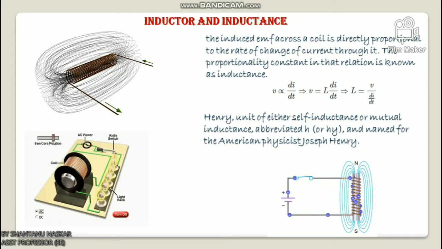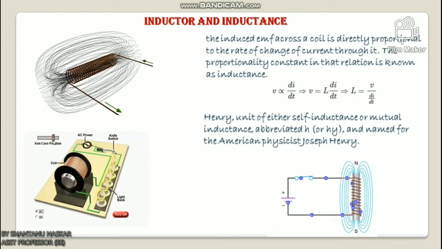And mutual induction: when time varying current flows in a coil, it produces time varying flux, as we have already told. This time varying flux may link with another nearby coil. Due to this flux linkage, there will be an induced EMF in the second coil. This type of electrical induction is called mutual induction. Hence, mutual induction can be defined as the induction of EMF in one coil due to time varying current flowing in another nearby coil.